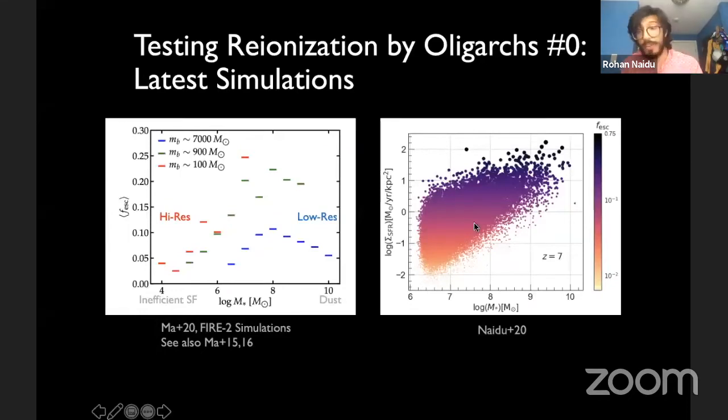So we've done a very brave thing here. We're saying the bright galaxies are doing all this work, bright galaxies that are currently observable, MUV less than -18 galaxies. So there are tons of tests that one can look at to figure out whether this hypothesis holds or not. One interesting simulation that recently came out from FIRE-2, and I think Shengcheng is going to talk more about it, really supports the same picture: the escape fraction as a function of stellar mass seems to favor more massive galaxies, especially in the higher resolution simulations.